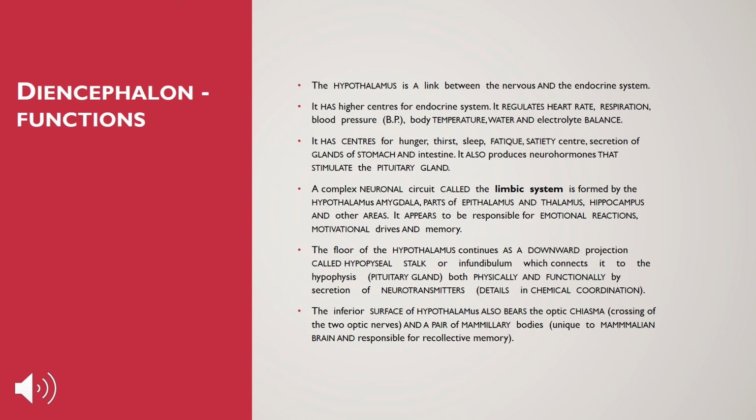The main function is the activation of the pituitary gland, and it coordinates the functioning of the neurotransmitters, so that the pituitary gland is functionally and physically active.